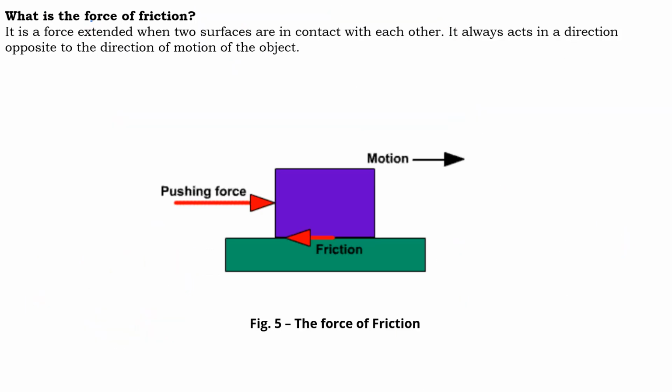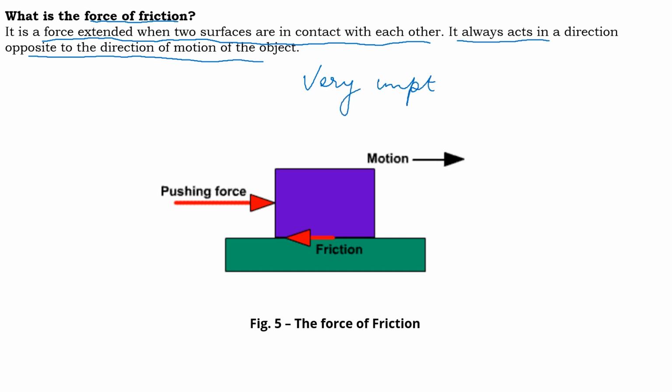Now we have one more thing, force of friction. It is a force exerted when two surfaces are in contact with each other. It always acts in the direction opposite to the direction of motion. Very important. So what is force of friction? Force of friction is also a force which acts when two bodies are in contact with each other. Let us say this is A and this is B. The force of friction will only act when the bodies are in contact with each other. It always acts in the direction opposite to the motion.